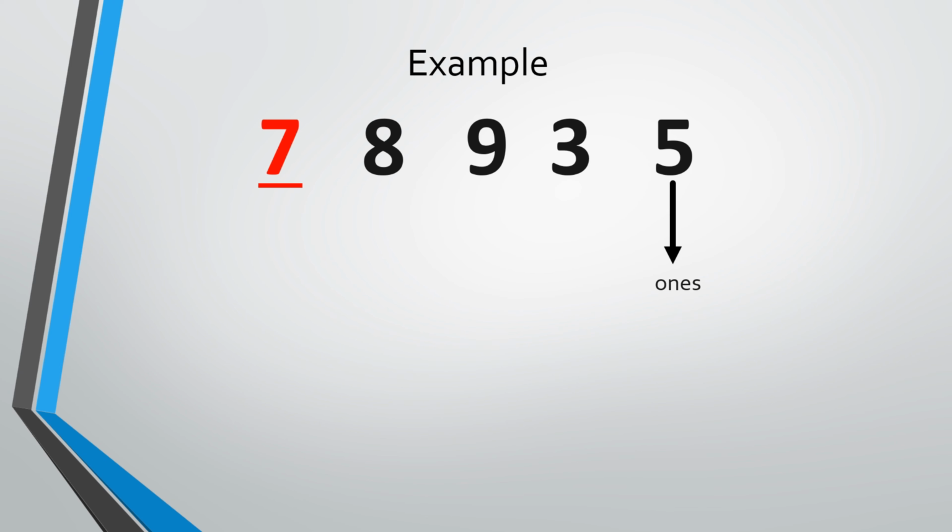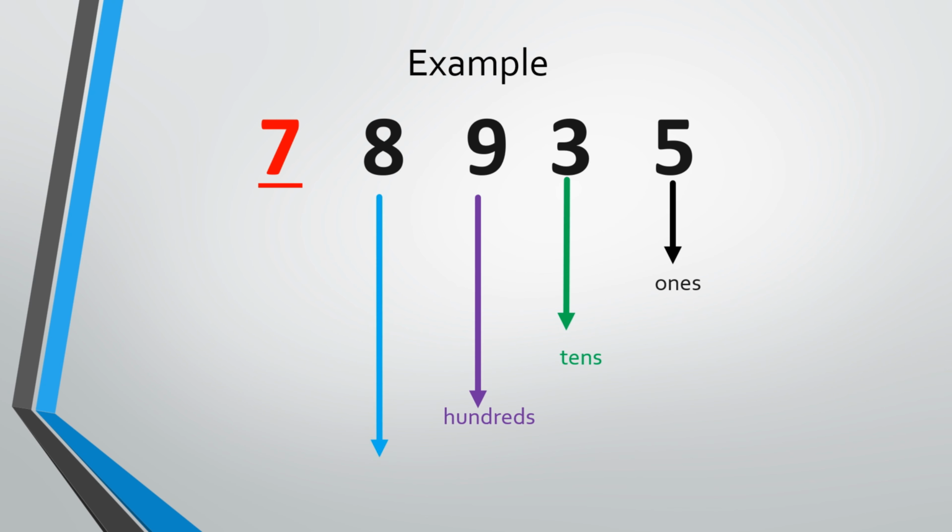Next we're going to go to the 3. The 3 is in what place? The 3 is in the tens place. Next we have the 9. After ones we have tens, and we have hundreds. So the 9 is in the hundreds place. Next we have the 8. The 8 is in what place, class? The 8 is in the thousands place.